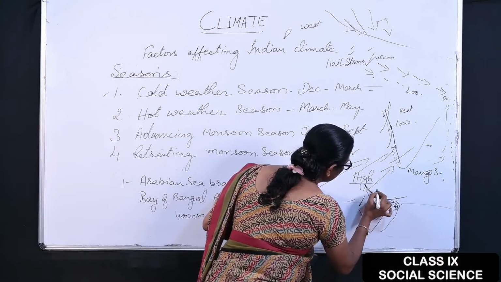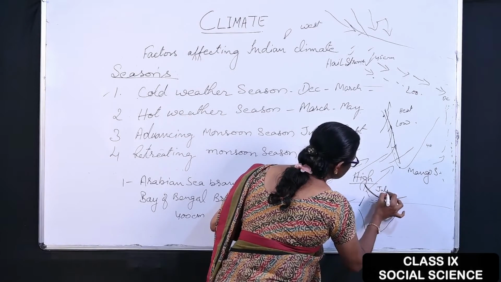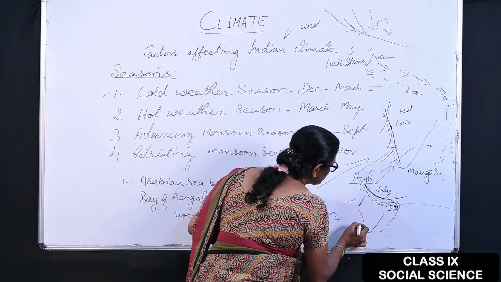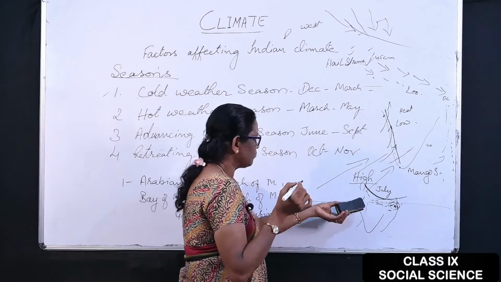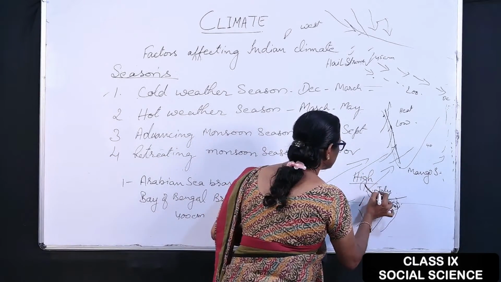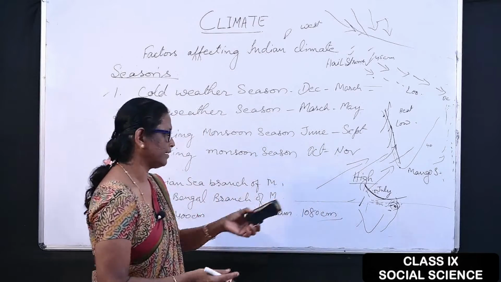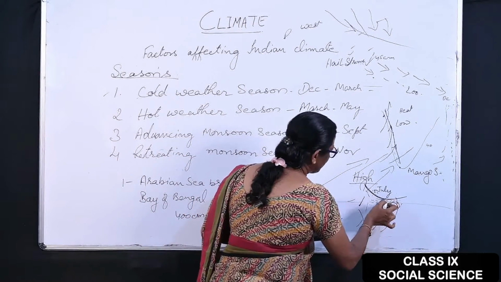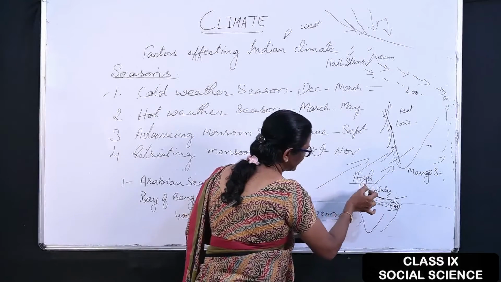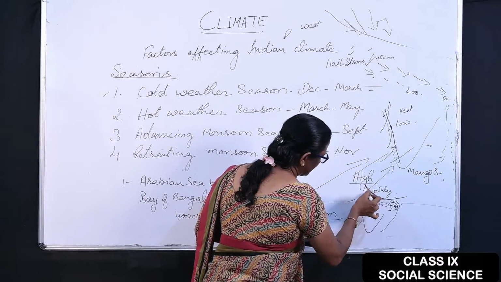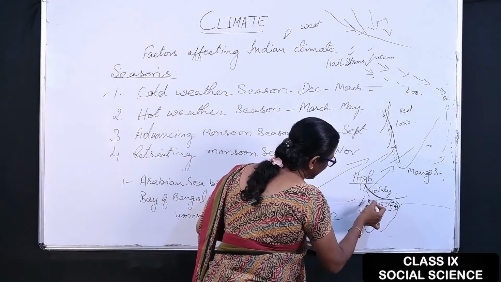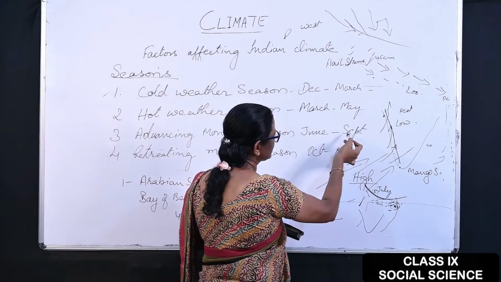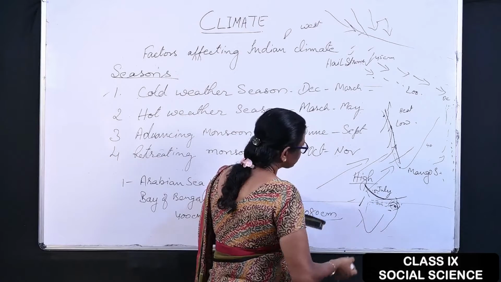By June this wind reaches the north, and by July 15th the northern part of India receives maximum rainfall. As this wind moves north and reaches the Himalayan region, it rains heavily in every part of India, by June, July, August and September.